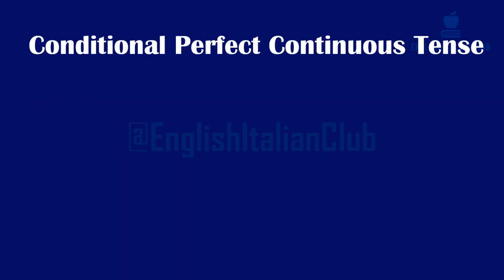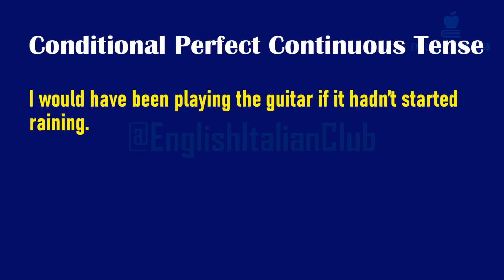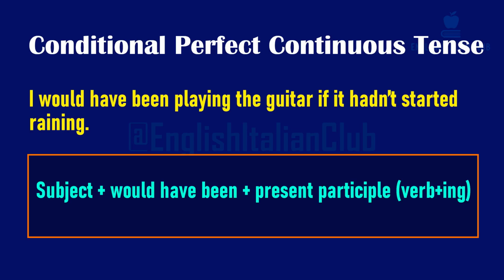Conditional perfect continuous tense. I would have been playing the guitar if it hadn't started raining. This tense reflects a continuous action that could have happened in the past if the circumstances were different.